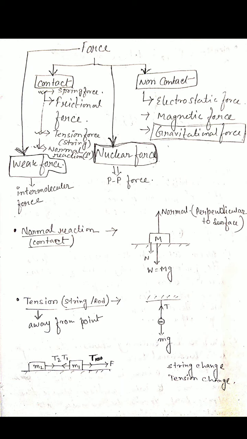This is also a contact force, the surface and the body are in contact. Tension force: if a string or rod is there, that is called tensional force. In this figure you see one object of mass M attached to a thread or string. Two forces act, one towards gravity, that is mg, its weight. Another one is the tensional force, in the opposite direction, denoted by capital T. How can you understand the direction of the tension? The direction of tension is always away from the point, that is, from the mass the tension is in the opposite direction.